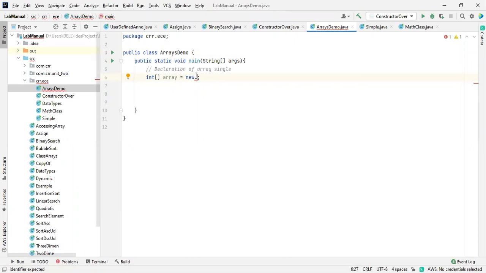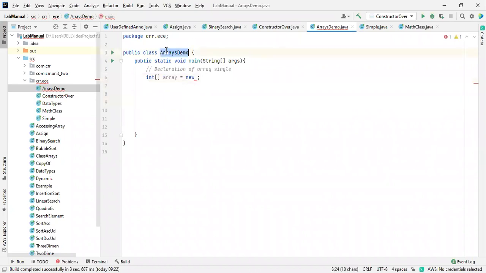So there is a question like, is an array an object or not? Yes, it is an object, because the compiler will treat it as an object and it creates memory inside the heap area. So inside the heap area, the Java Virtual Machine creates memory for the arrays. You remember that one. It is also one of the objects.